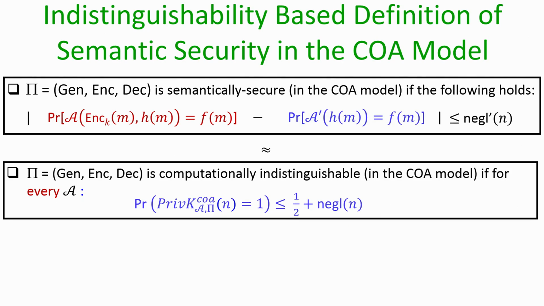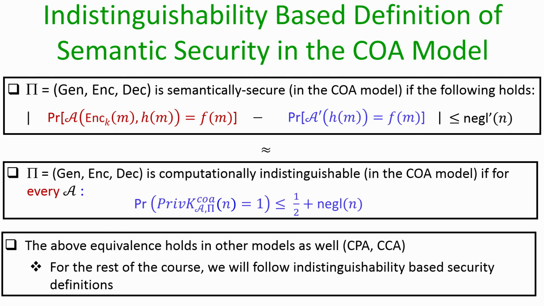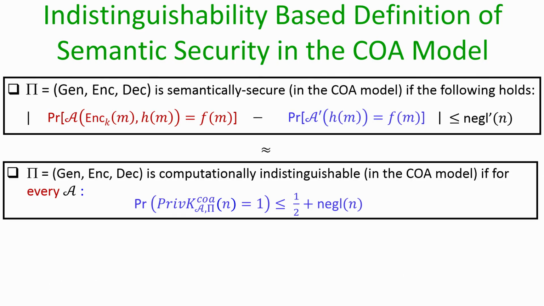It turns out that both these two definitions are equivalent. Namely, if we have an encryption process which satisfies the first condition, then we can prove that for the same encryption process the second condition also holds, and vice versa. Namely, if we have an encryption process where the second condition holds, then for the same encryption process the first condition also holds.